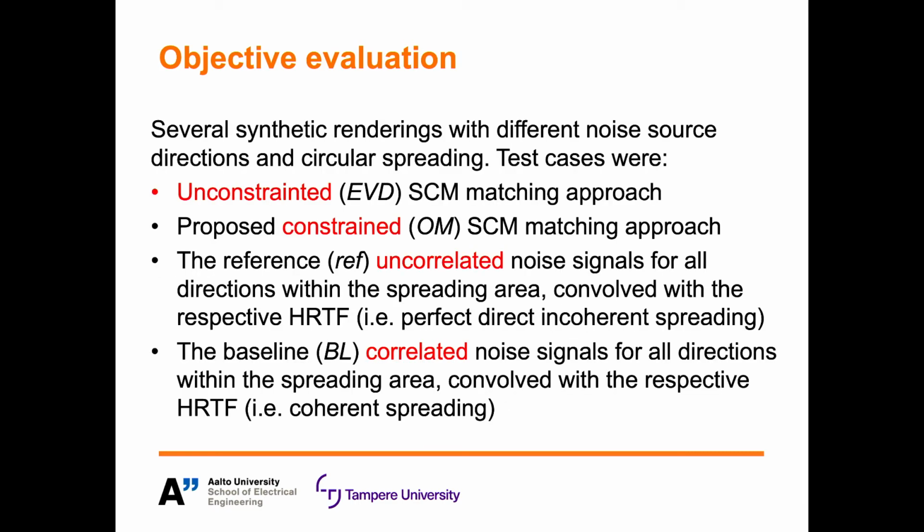So we created a number of synthetic renderings with various different source directions and degrees of circular spread. And this first part of the evaluation was based on using white noise as the input stimuli. The rendering approaches that we tested were the unconstrained spatial covariance matching approach and the proposed constrained alternative approach. We then also had a reference case based on convolving uncorrelated white noise signals with HRTFs within the spreading area. So this would be the perfect incoherent spreading condition. And as an additional frame of reference, we also included a coherent spreading option as a baseline case.